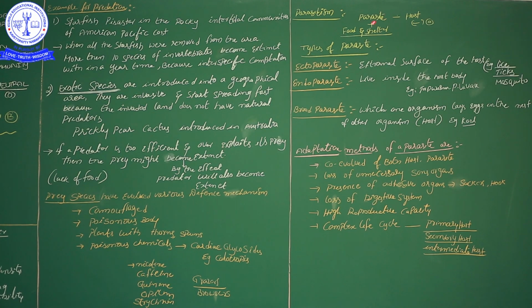Parasitism means organisms that cannot live by themselves in isolation. They depend upon other animals for food and shelter. Those organisms we call parasites. Why does that organism have a parasitic nature?